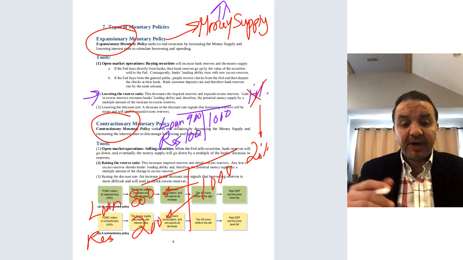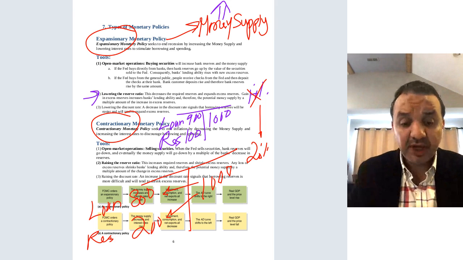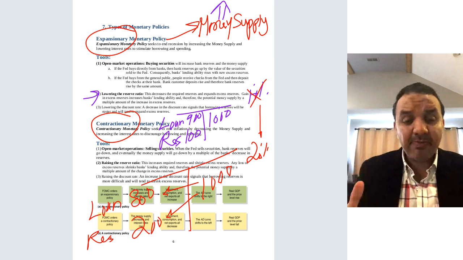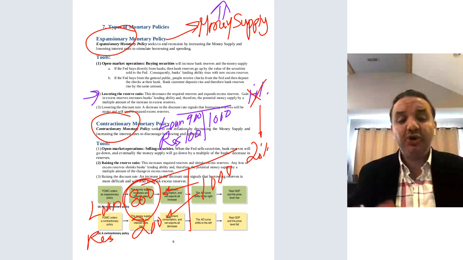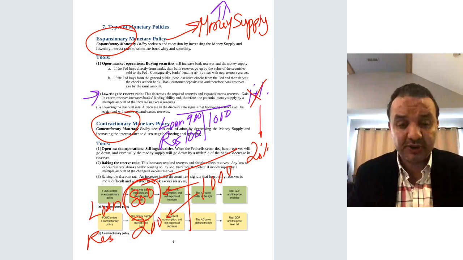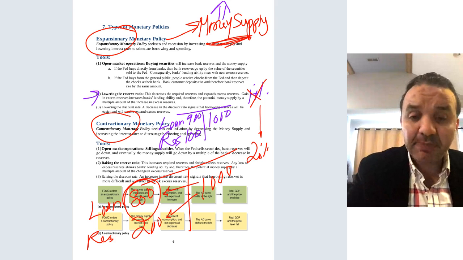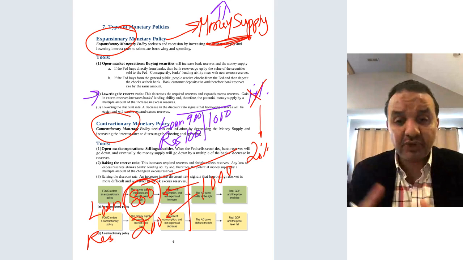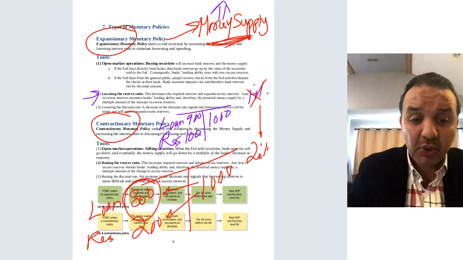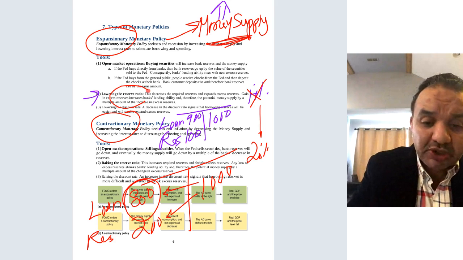so this means by increasing the reserve ratio, the member banks in the economy have less money to use as loans. And this is not what we want. If we want to increase the money supply, we want to increase the money available for banks to lend to customers. So that's why under expansionary monetary policy, one of the tools is what?